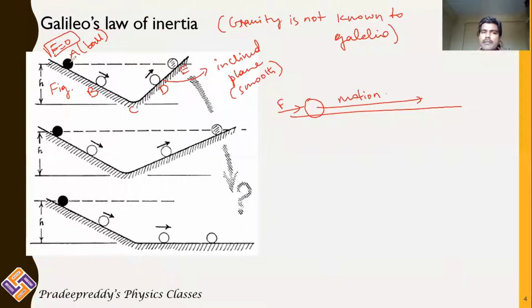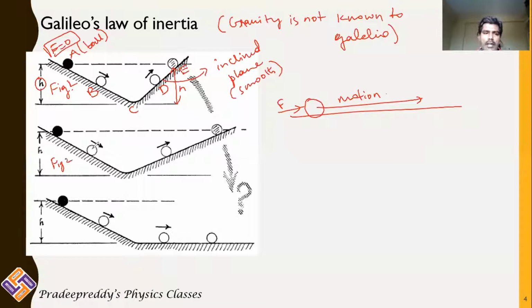Therefore, the body which starts at A, at some particular height H from the ground, keeps falling down the inclined plane, and it does not even stop at C. It again reaches position E, which means it reaches the same height. So from the height from which it fell, it reaches the same height again in the upward journey also. This is the first figure, figure 1. Now come to the second figure.